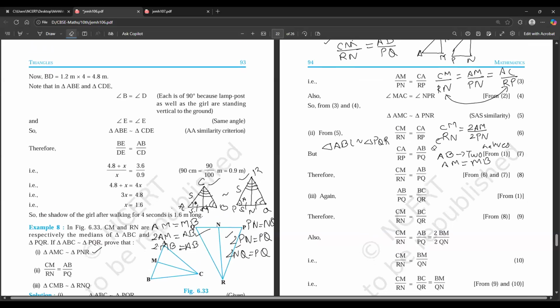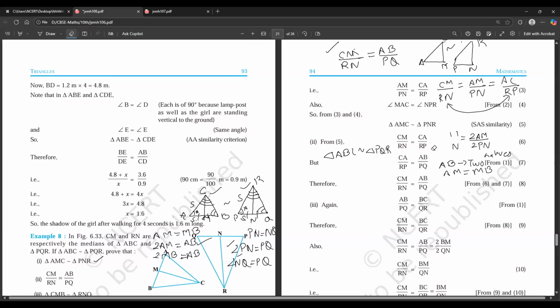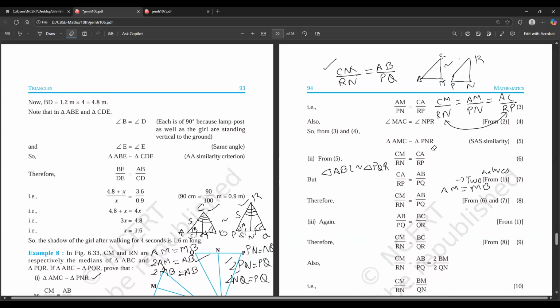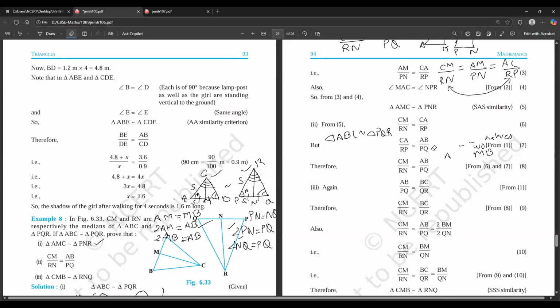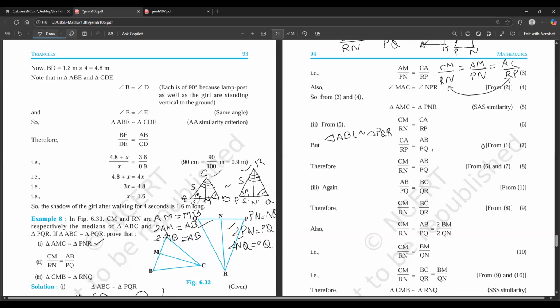What you are saying is factually wrong. Or is there any relation that I'm not seeing here? Because in terms of median, you cannot make that argument. If you're making that in the median context, then that is wrong, because CM is a median and RN is a median.